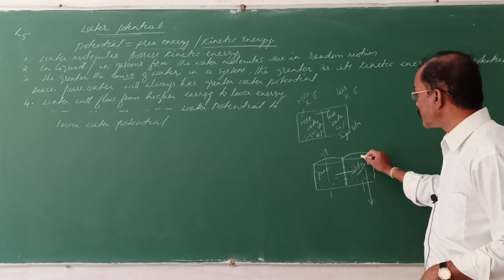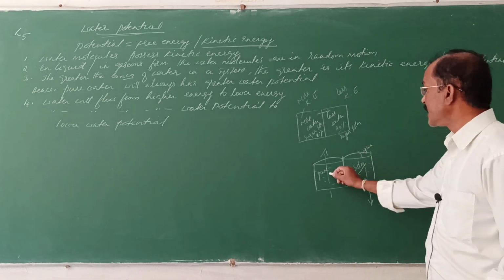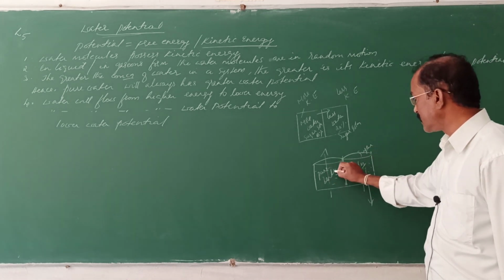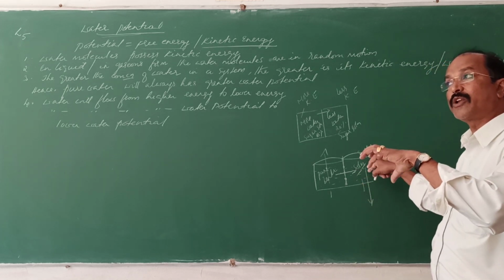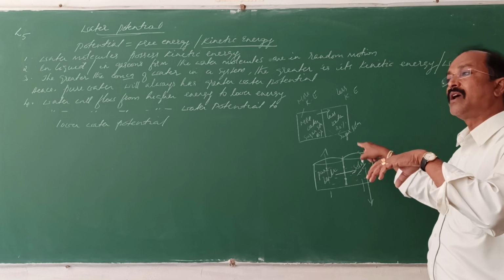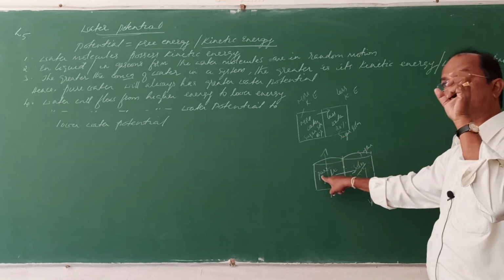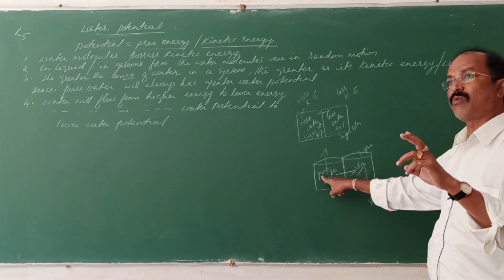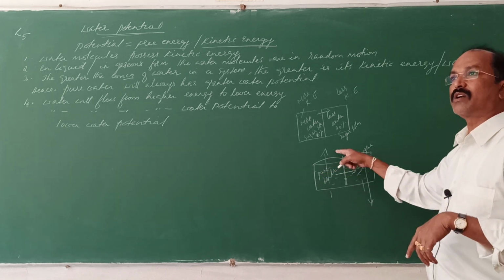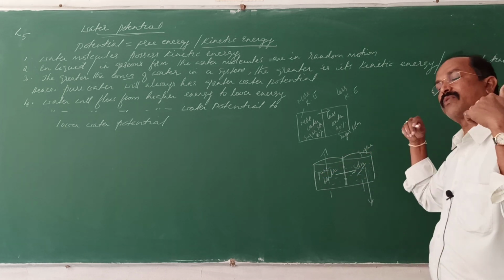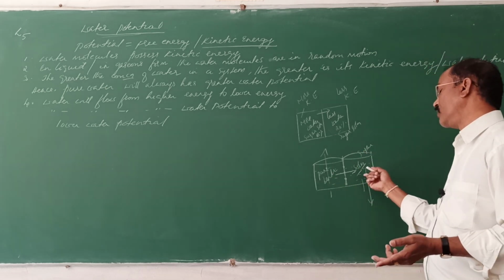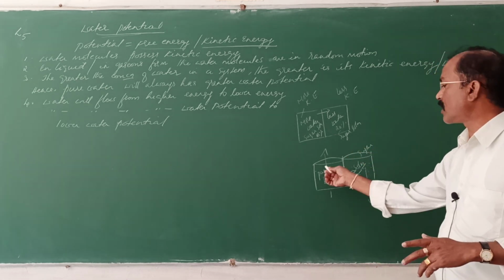Because here a sugar solution is there, and here it is pure water. The concentration of water molecules is less in this system and more in this system, so the water moves from higher water concentration to lower water concentration, or from higher energy to lower energy, or from higher water potential to lower water potential.